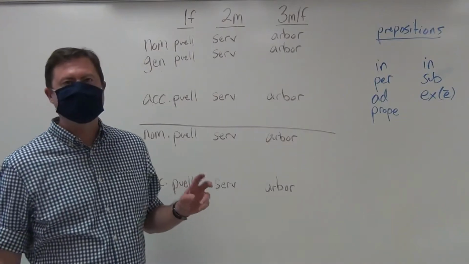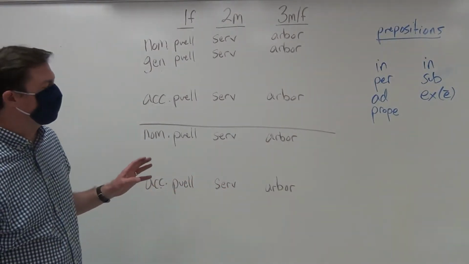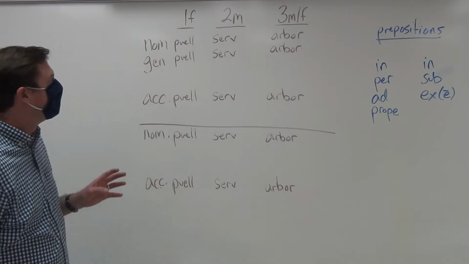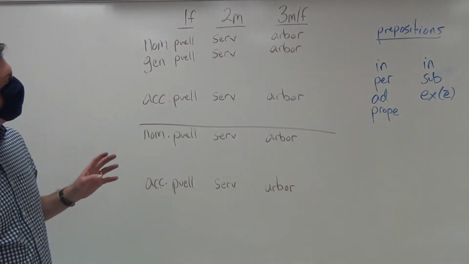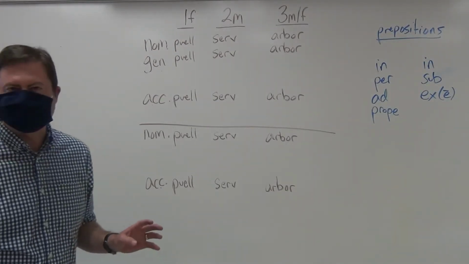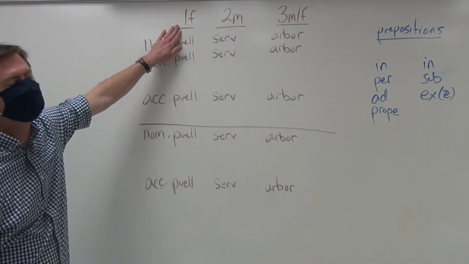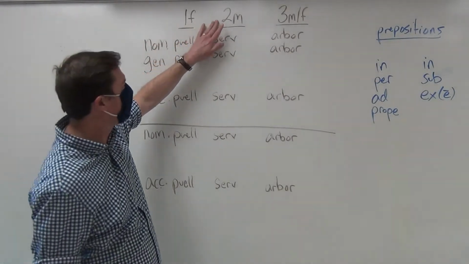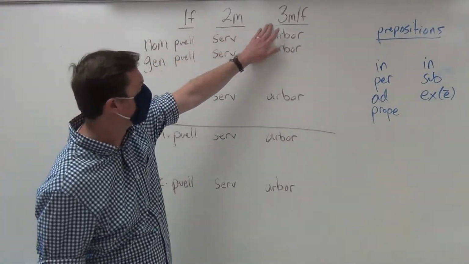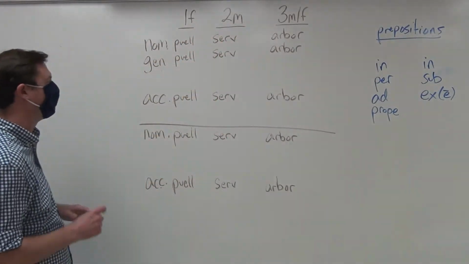In this video, we are going to review the forms that we have for nouns and adjectives by the declensions that we have learned so far. All nouns belong to a certain category called declensions. We have first declension nouns, so called because they have first declension endings, second declension nouns with second declension endings, and third declension nouns. And I have an example of each one up here on the board.